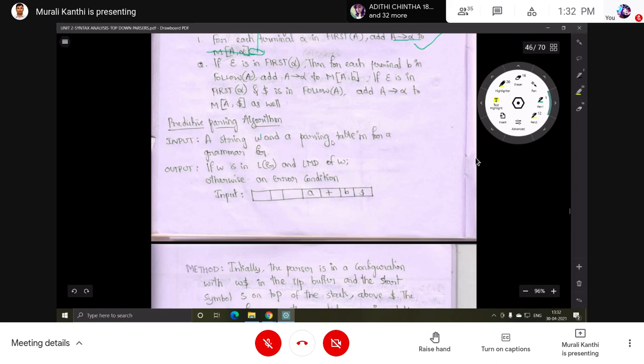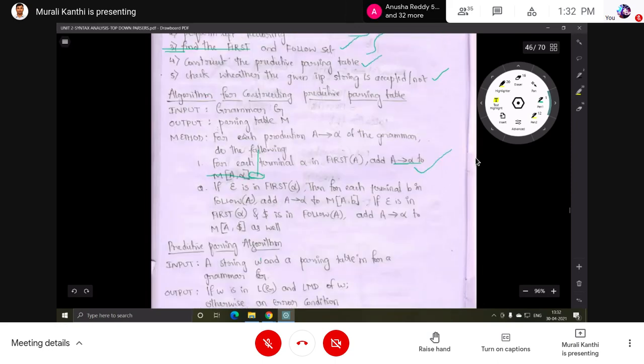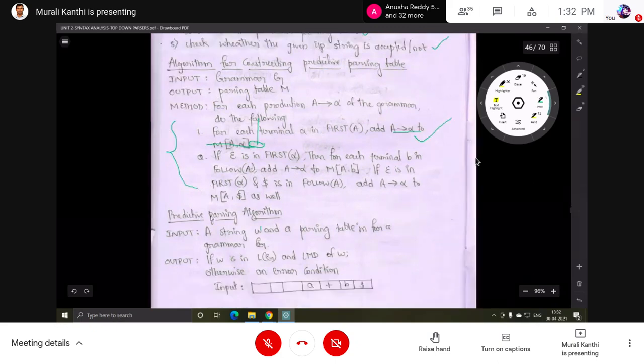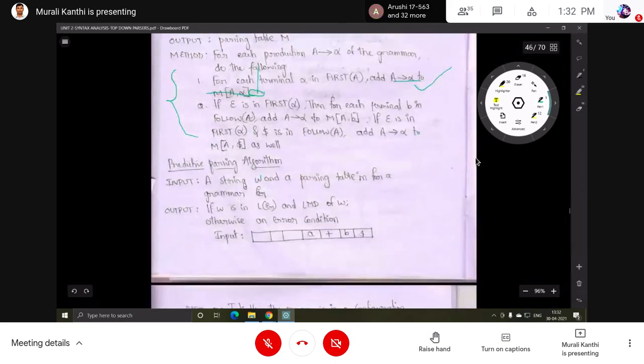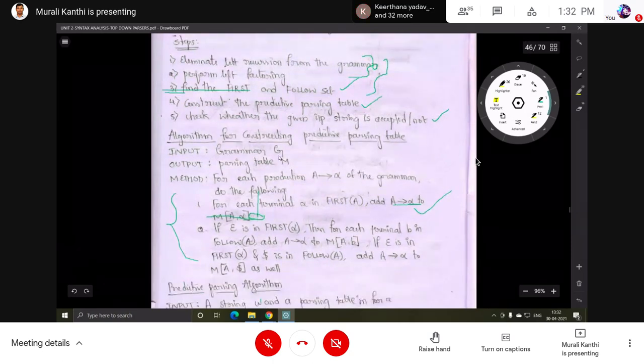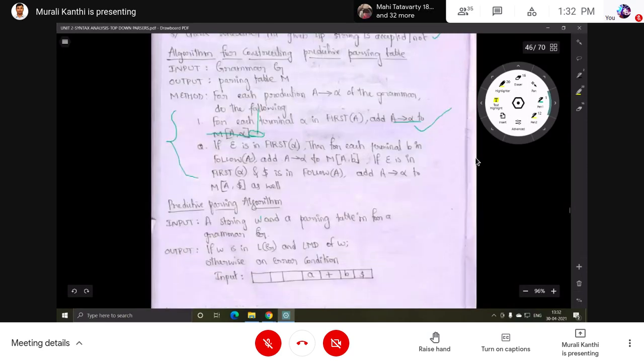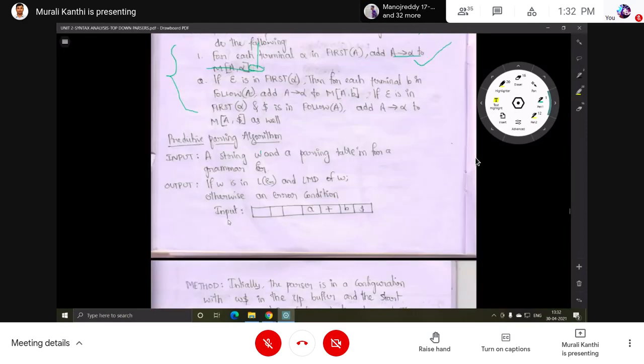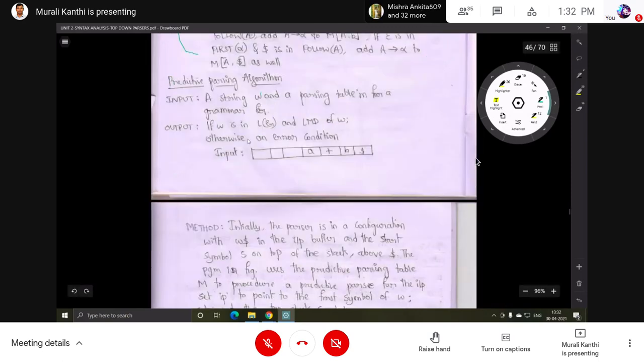This parsing table is constructed from the grammar by performing these steps. Now, in predictive parsing, the input string and the table will be given. These are the two inputs. In the earlier case, the input is the grammar and the output is a table. Here this table is given as an input, along with an input string. So what is the output? Whether it is accepted or rejected, that kind of output will be shown.